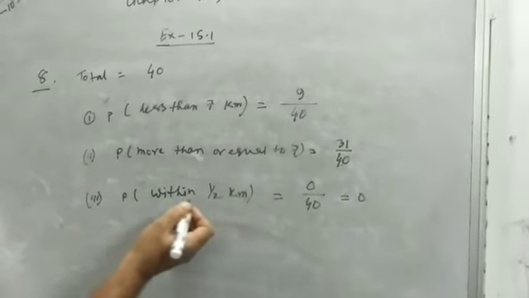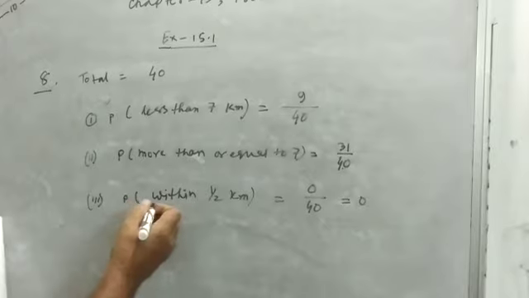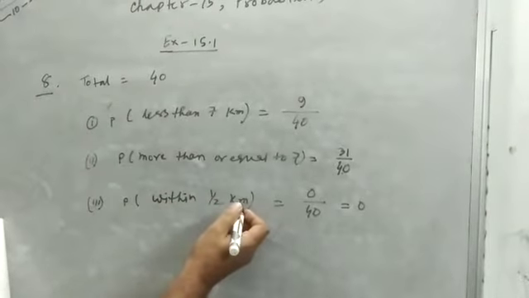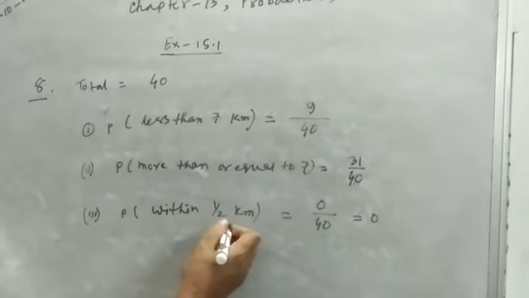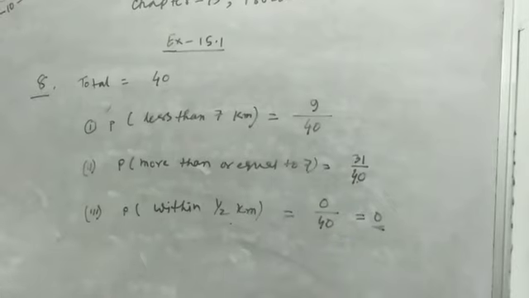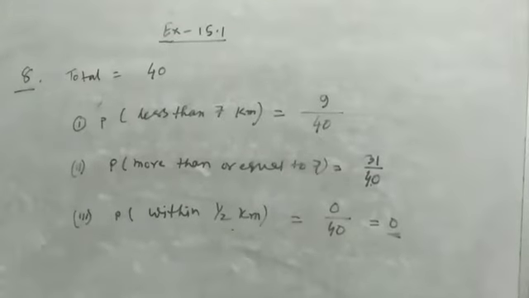Because this is one example of an impossible event where the data is not present, the data is not available. The minimum distance is 2 and they are given within half kilometer. So 0 engineers, and the answer is 0. So number 8 is finished.